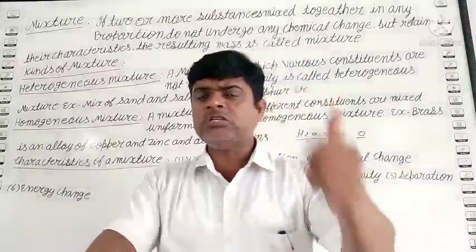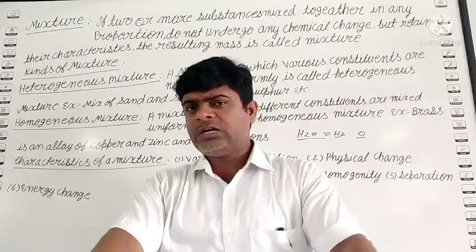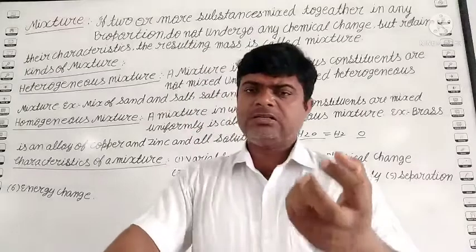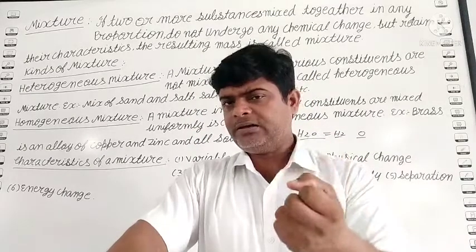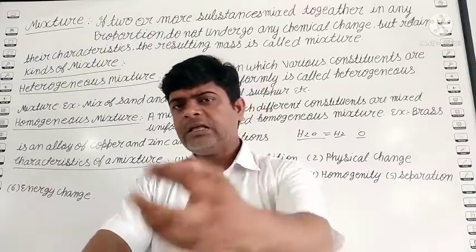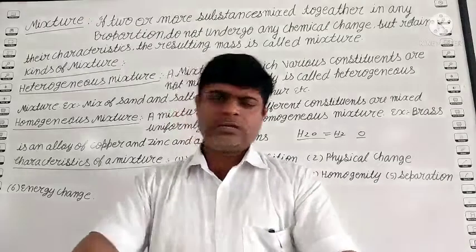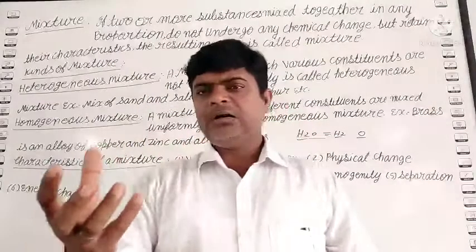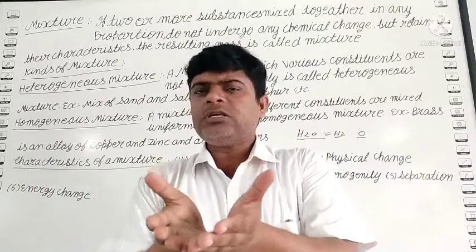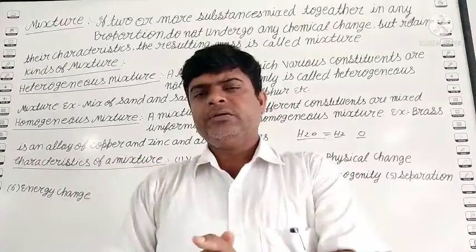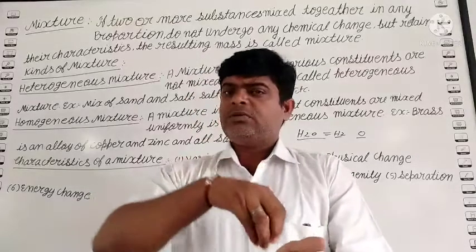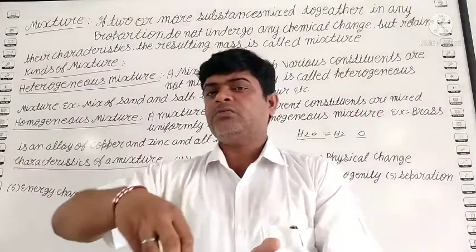It means we are easily able to see the components. Suppose you take one plate, and the plate contains sand and iron, or sand and flour, or sand and wheat. You take some wheat and mix it in the sand. So the question is, are we easily able to see where the sand is and where the wheat is? Yes or no? In some places sand is more, in some places wheat is more.